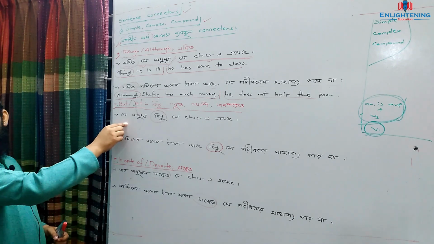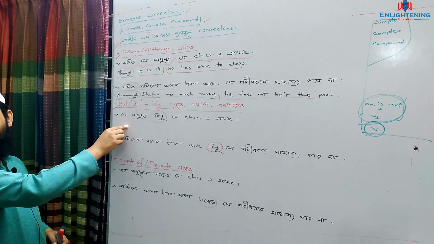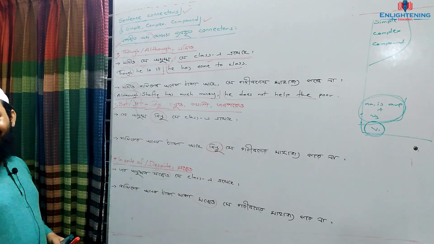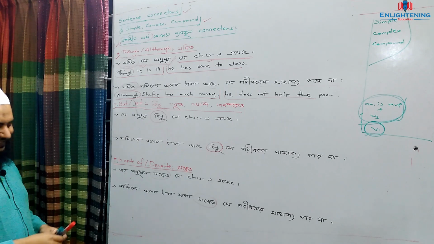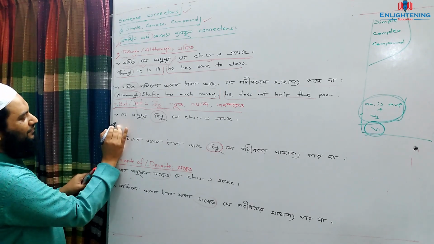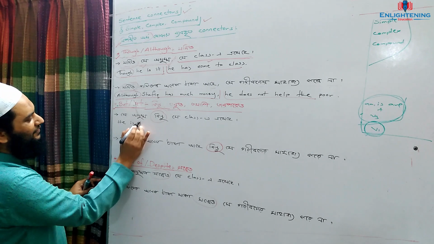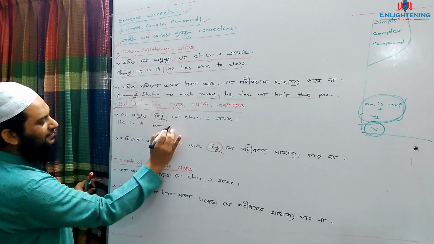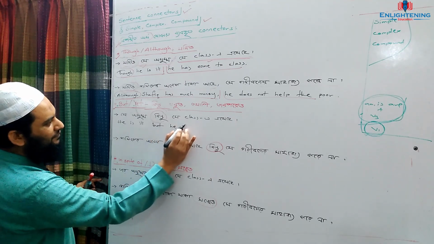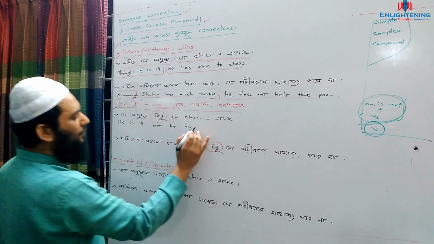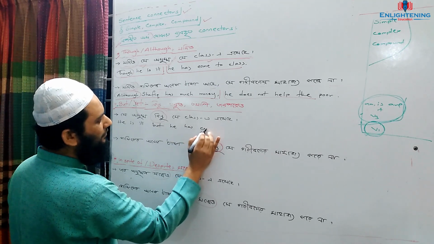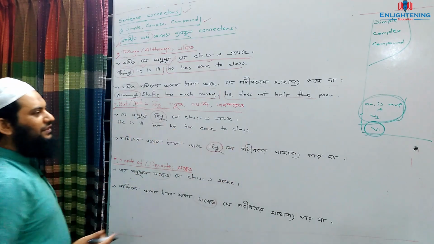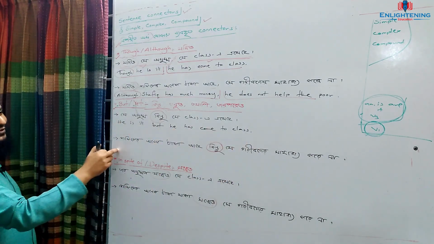Now we will make this sentence compound. Who will be able to say? Is it very hard or easy? Easy. Okay. Hussein, সে অসুস্থ, he is ill, but he has come to class. He is ill, but he has come to class. This is the sentence. Who will be able to make this one?